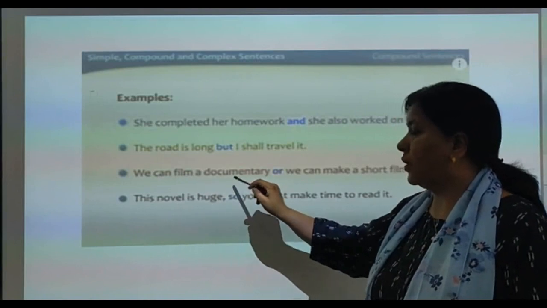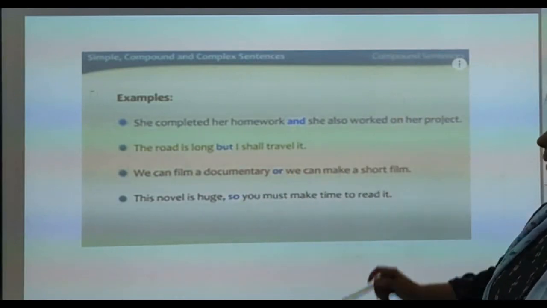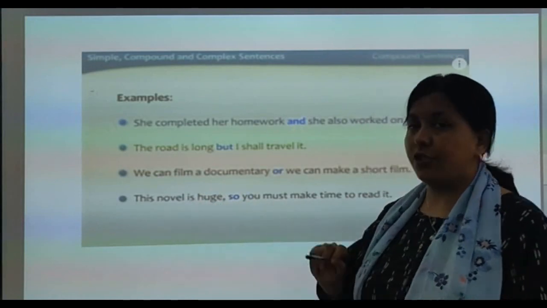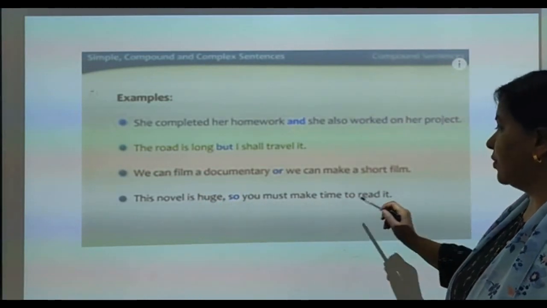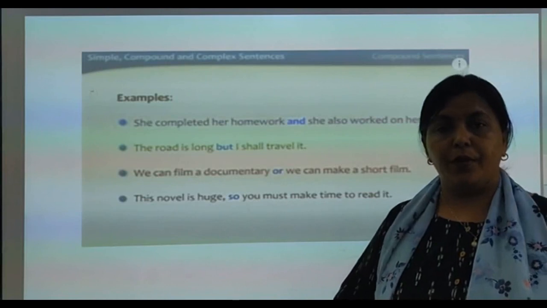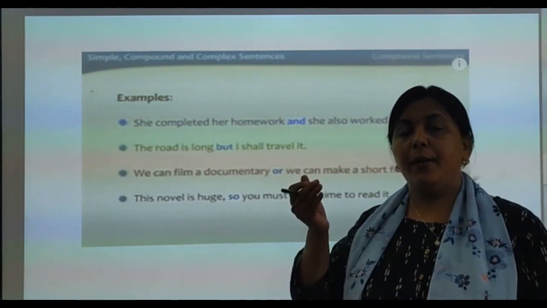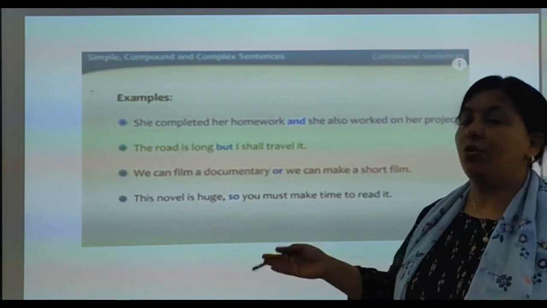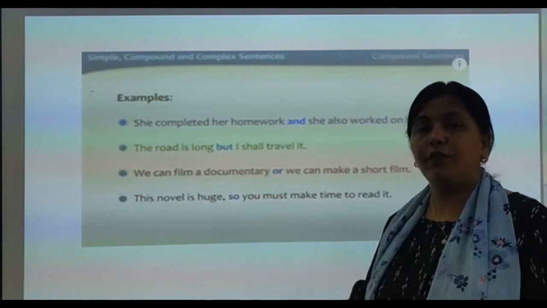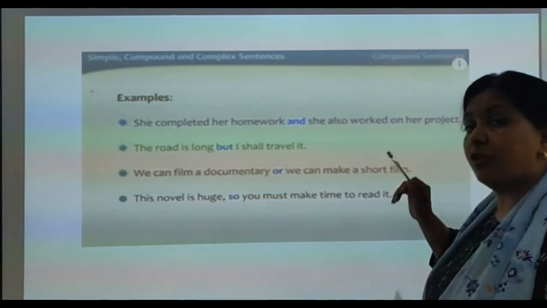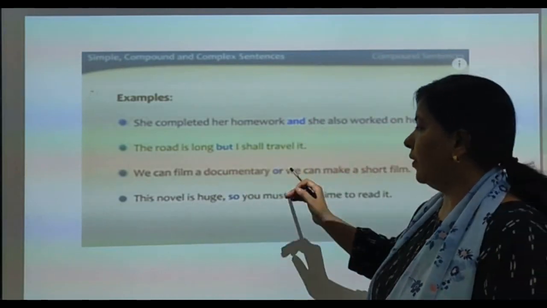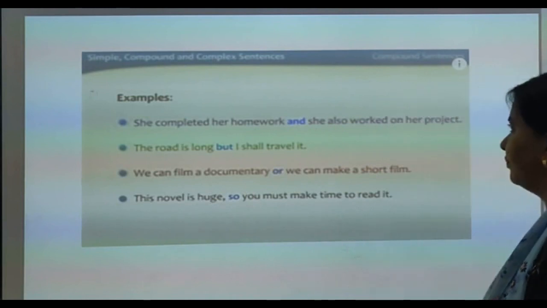We can film a documentary or we can make a short film. We have a choice. This novel is huge, so you must make time to read it. So this is the result of the first sentence and this is the continuation of the first sentence. So understood? And, but, or, so.